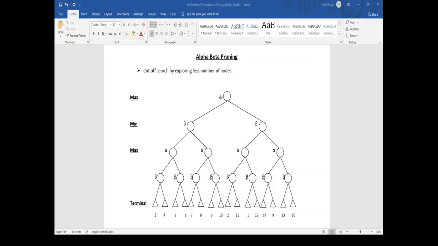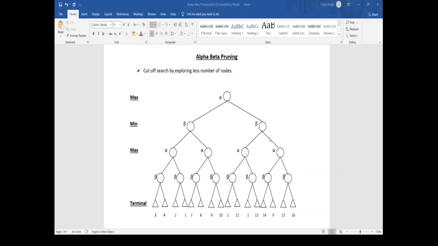What is pruning? Pruning is cutting off search by exploring fewer nodes. That is, we have to reduce the number of nodes we have to scan or explore. So this involves two threshold parameters, alpha and beta, for future expansion.